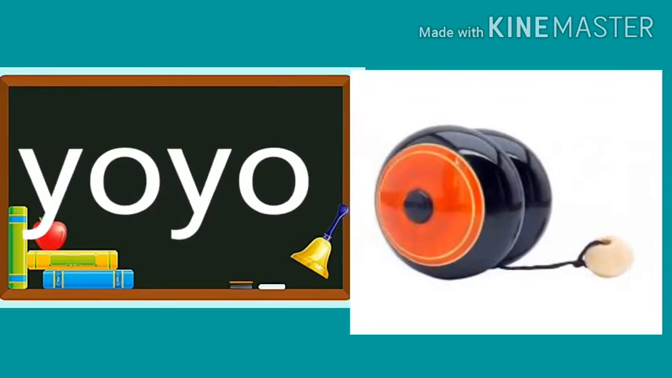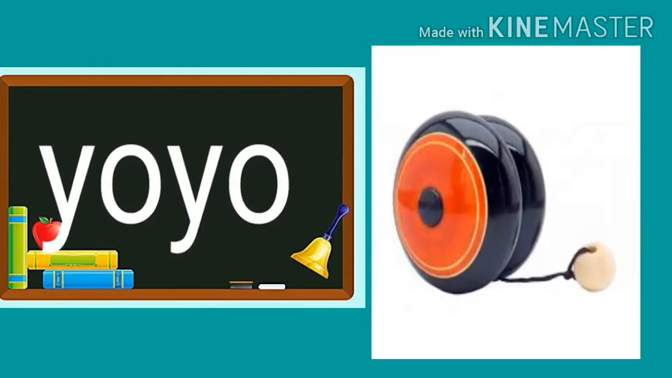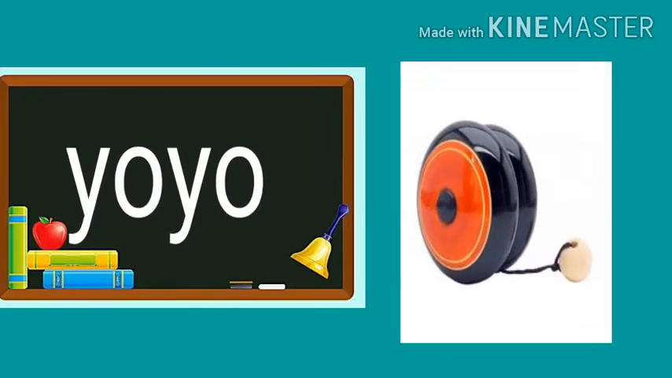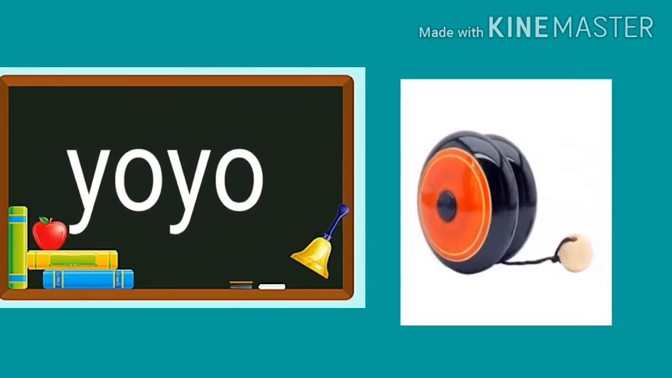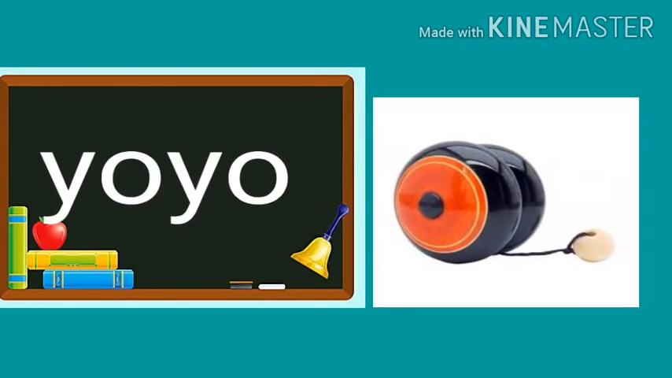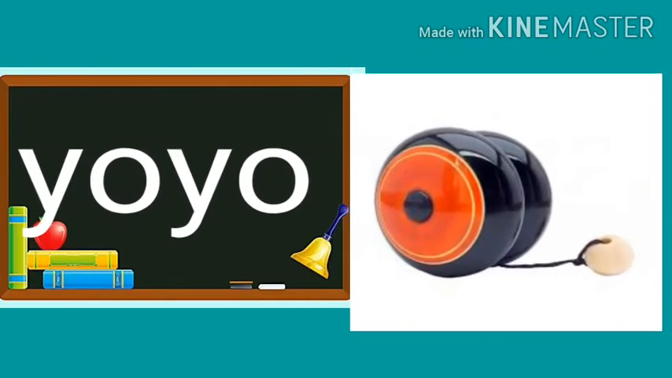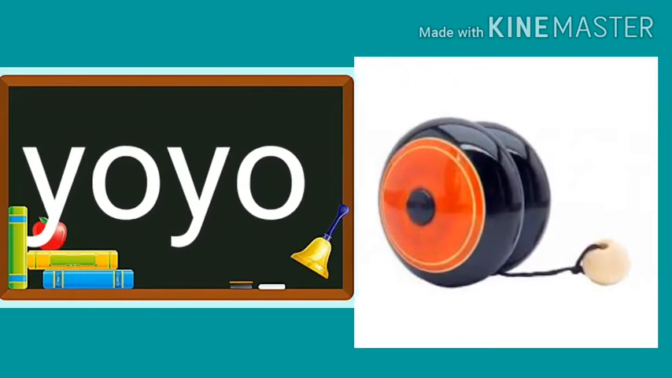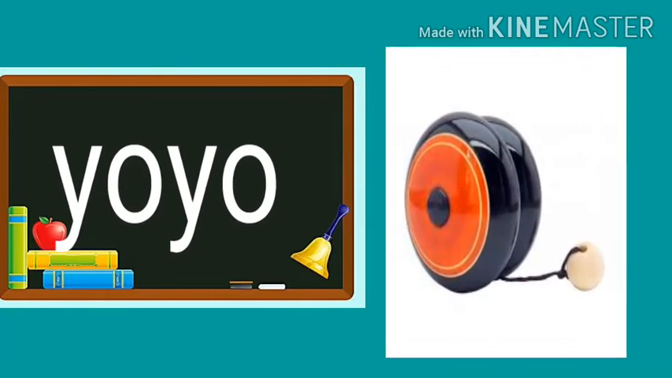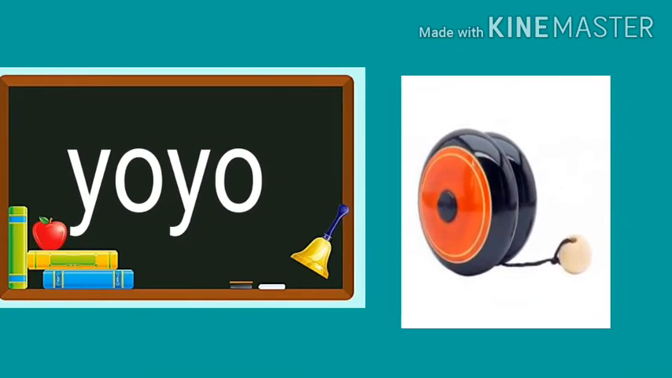Okay, very good. Very nice. Oh, look at there. What is this? It is a yo-yo. Yo-yo has a sound. Spell yo-yo with phonics. Y-a-y-a-y-a. Do you play with the yo-yo?